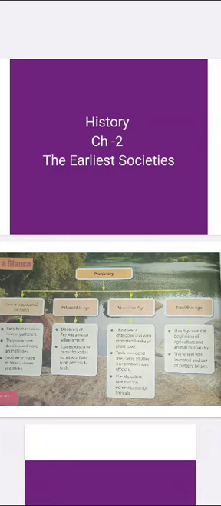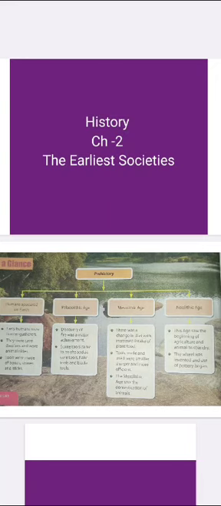Student, today we are discussing chapter number 2 in history, the early societies. In early societies, we are discussing prehistory, the prehistory period and the evolution time in the prehistory period. Prehistory is the long period of human evolution before the invention of writing. It is that part of the past for which there are no written records, and humans at this time were hunter-gatherers, and they did not lead a settled life.